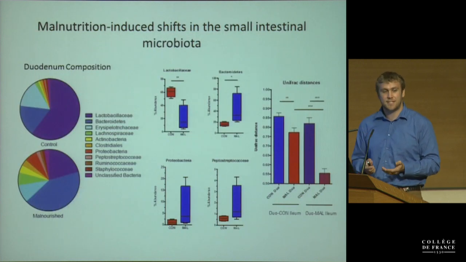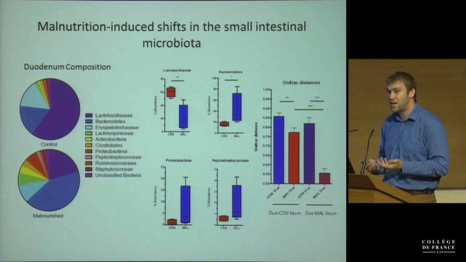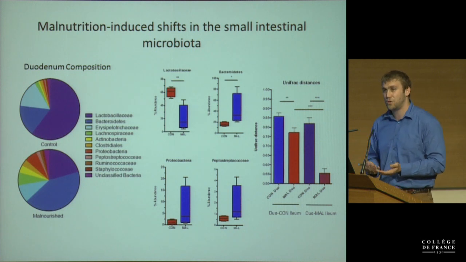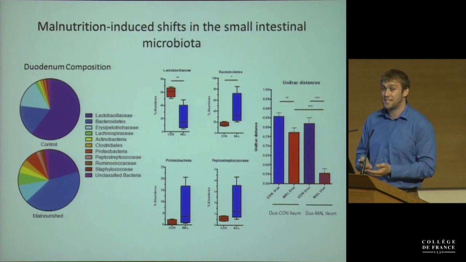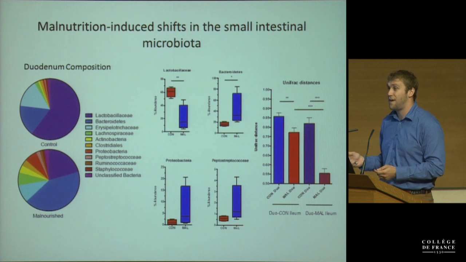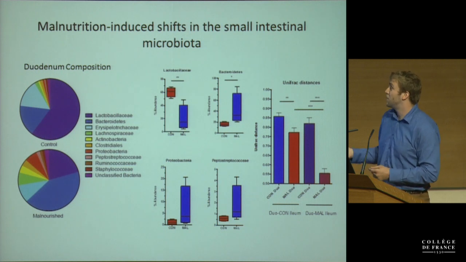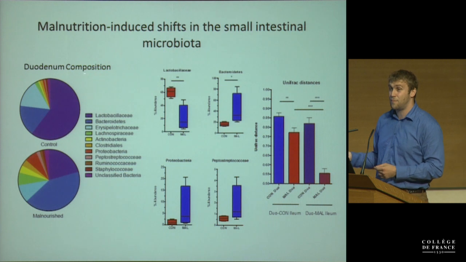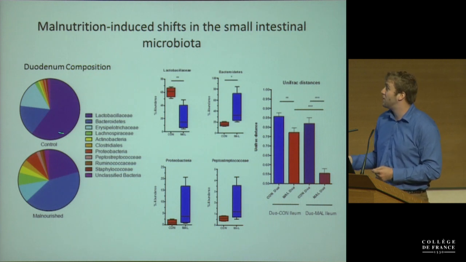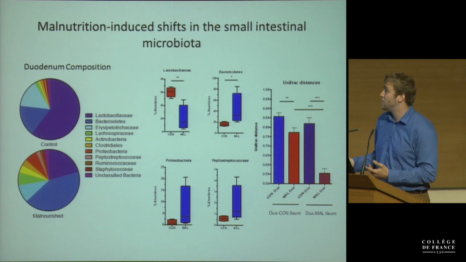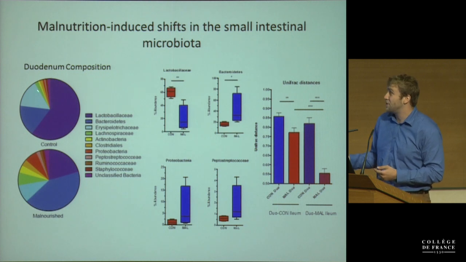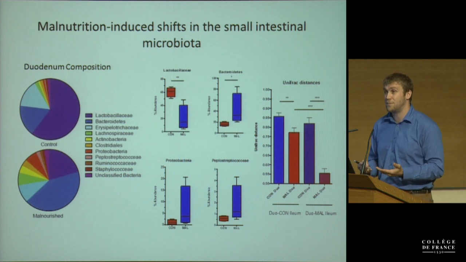So of course we're interested in sequencing the microbiota across the intestinal tract and trying to understand what differences malnutrition can induce. And the biggest thing we saw that I'll share with you today is actually in the small intestine, in the duodenum, which is the upper 5 centimeters of the small intestine. This is 16S pyrosequencing. If you're looking at the upper small intestine, as you'd expect in the control mice, it's dominated by Lactobacillus and gram-positive microbes, and also these Erysipelotrichaceae, which are also gram-positive bugs, so about 75 to 80% of the duodenum is gram-positive.